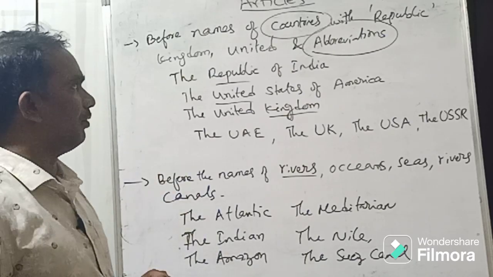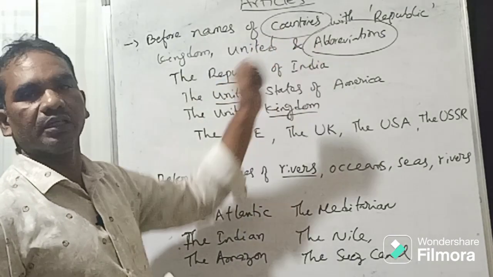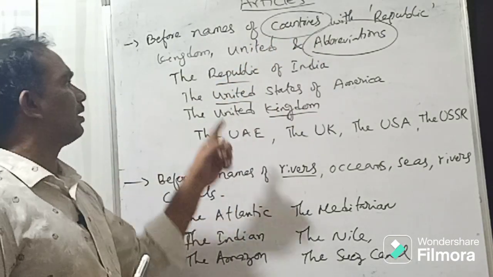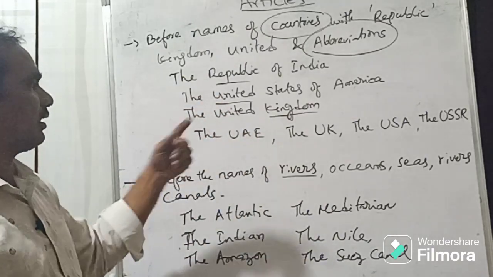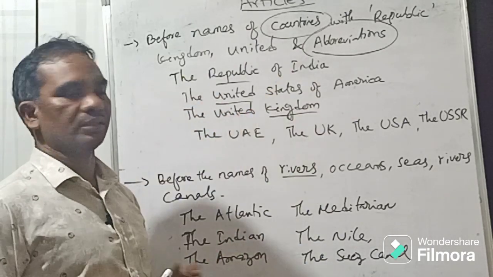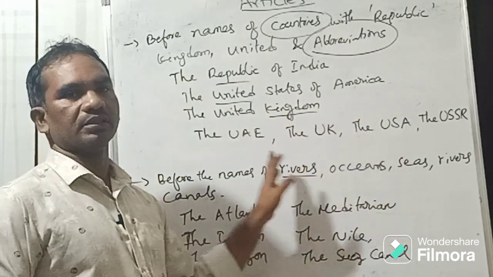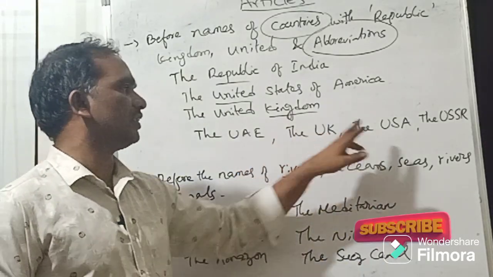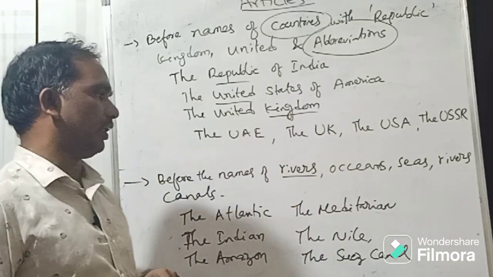Remember that. So what is the point here? Generally with the names of the countries, no article. But if they have republic, united, union, etc., an article is required. And in case the names of the countries are mentioned in abbreviation like this, USSR, UK, UAE, use an article.